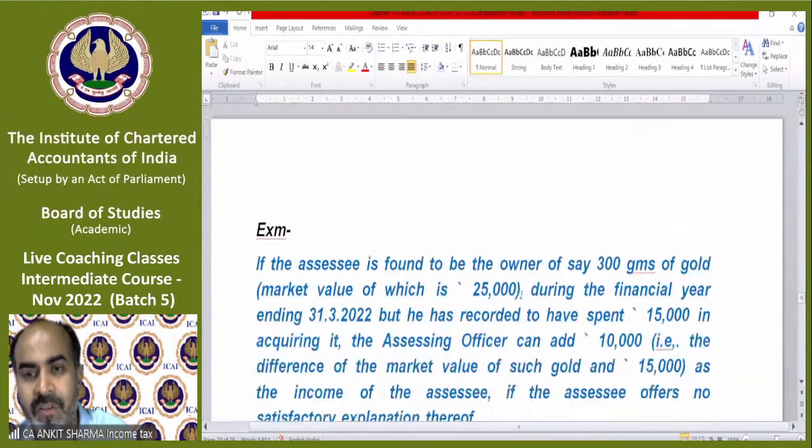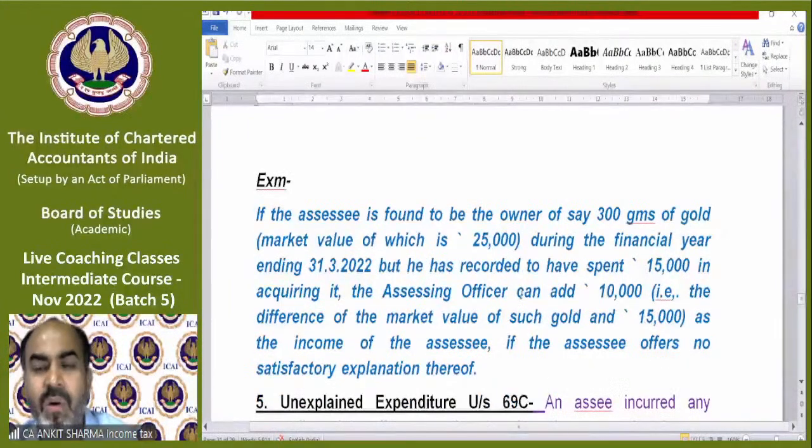With an example, if the assessee is found to be the owner of say 300 grams of gold, market value 25,000 during the financial year ending 31st March 22, but has recorded to have spent 15,000 in acquiring it, then the assessing officer can add 10,000 as his black money. Clear?